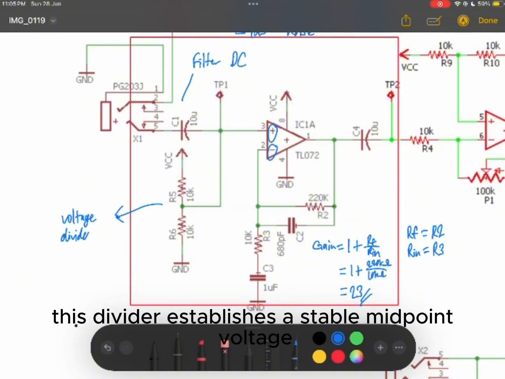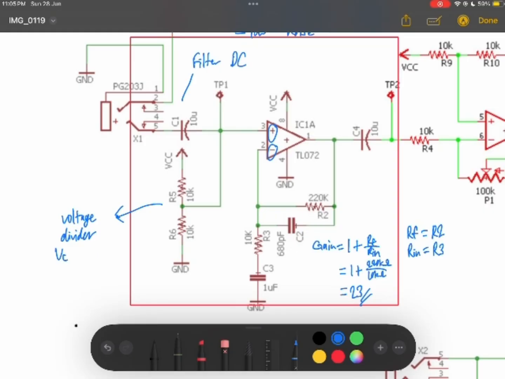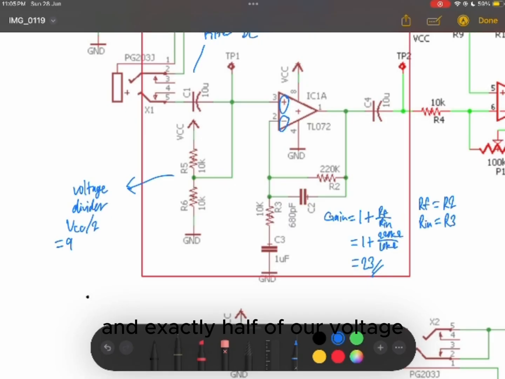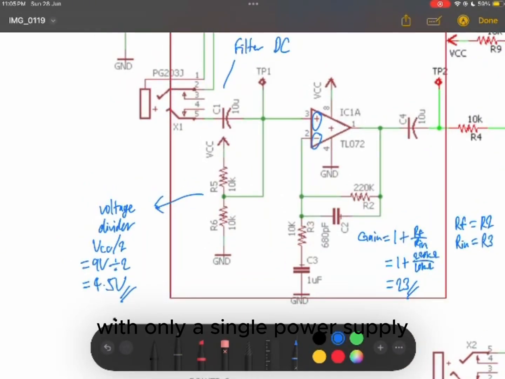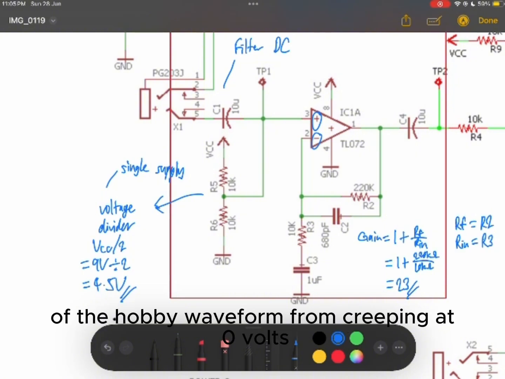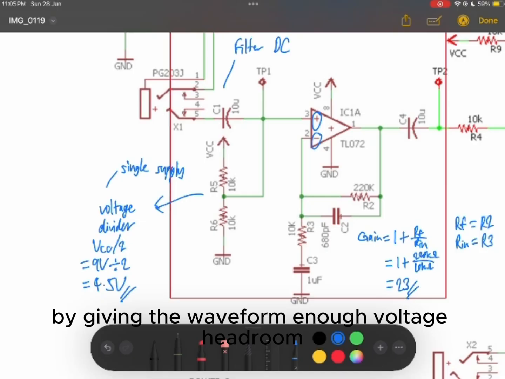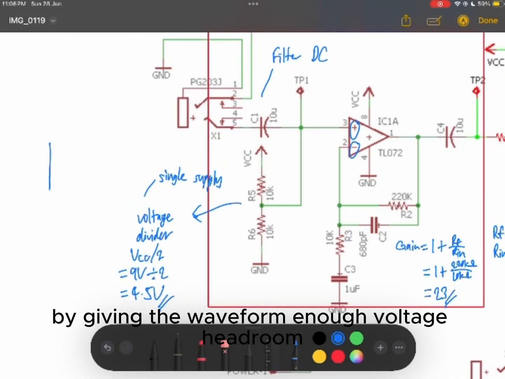This divider establishes a stable midpoint voltage, often referred to as a virtual ground, at exactly half of our supply voltage. This midpoint voltage allows our operational amplifier to operate with only a single power supply, preventing the negative halves of the AC waveform from clipping at 0 volts, by giving the waveform enough voltage headroom.